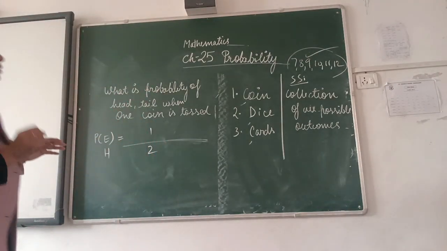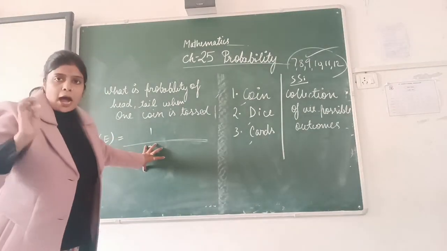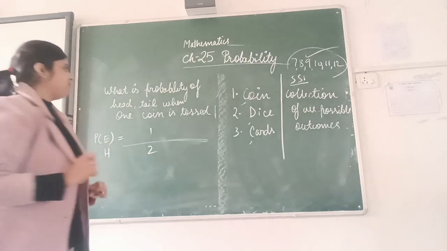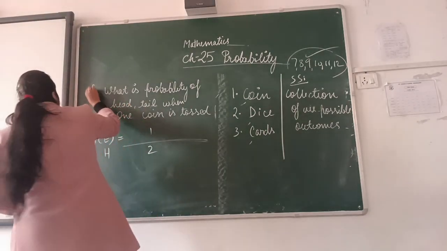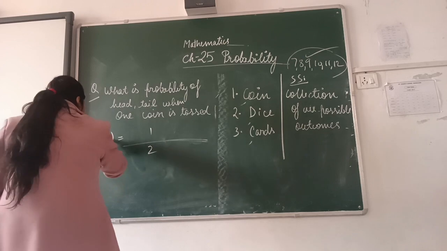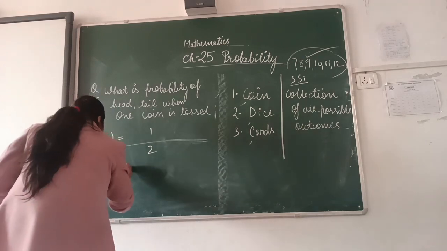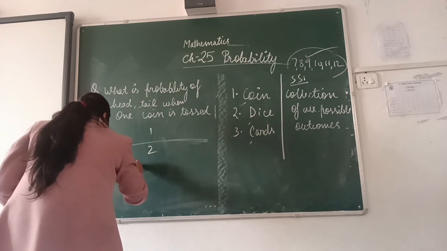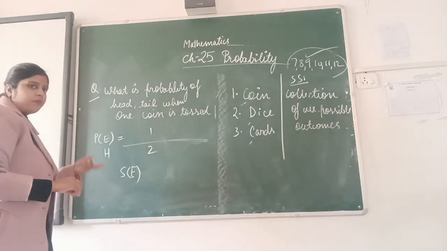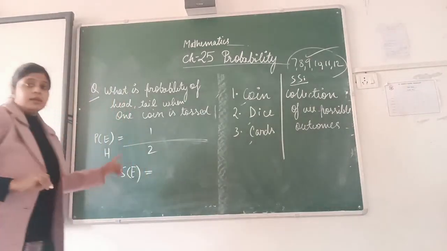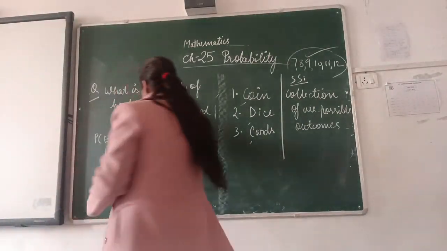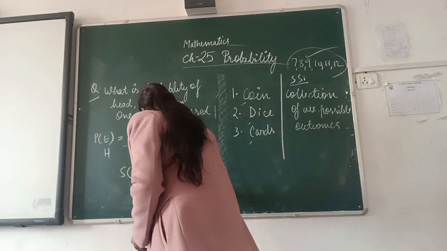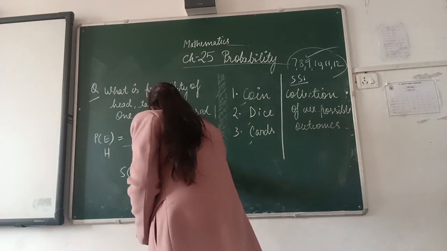In order to reduce this confusion of how many, the very first thing you should do is write down the sample space for the particular question. Before writing the formula, you write down the sample space of the particular event. Since it was a coin tossed one time only, it can give you head as well as tail.